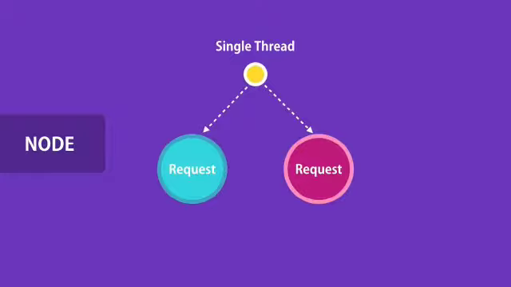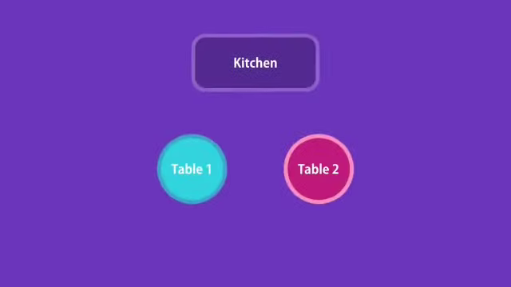In contrast to non-blocking or asynchronous architecture, we have blocking or synchronous architecture. Let's see how that works. So back to our restaurant example, imagine you go to another restaurant, and in this restaurant, a waiter is allocated to you. They take your order and give it to the kitchen. Now they're sitting in the kitchen waiting for the chef to prepare your meal. At this time, they're not doing anything else. They're just waiting. They're not going to take an order from another table until your meal is ready. This is what we call blocking or synchronous architecture.